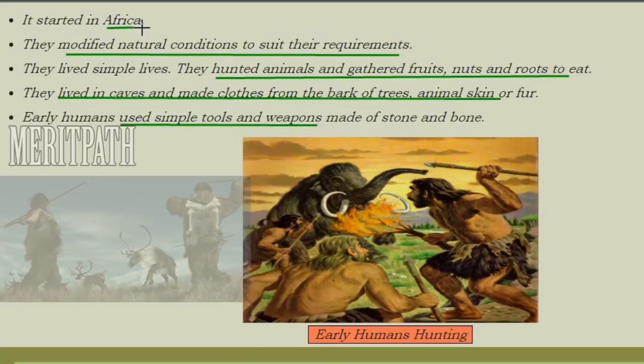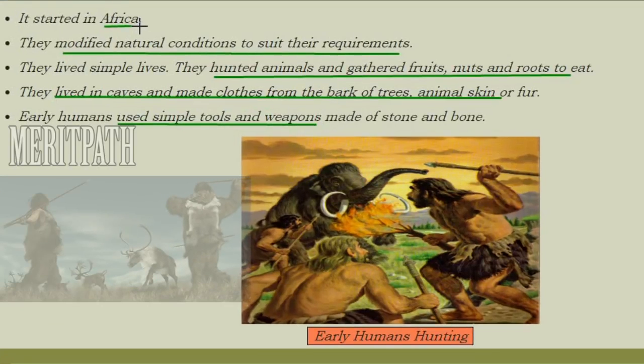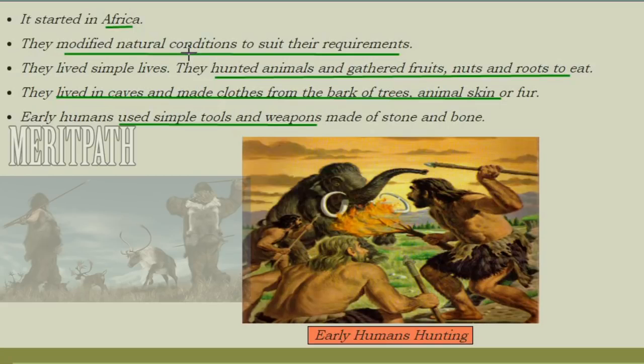So humans actually first evolved in Africa. Also, they modified the natural conditions to suit their requirements. They used to live a very simple life. Early human beings were nomads. They hunted animals, they gathered fruits, nuts and roots to eat, and they used to live in caves. Clothes were made from the bark of trees, animal skins and animal furs. The tools and weapons they used were made of stones and bones. So this is how they used to hunt in the early age.